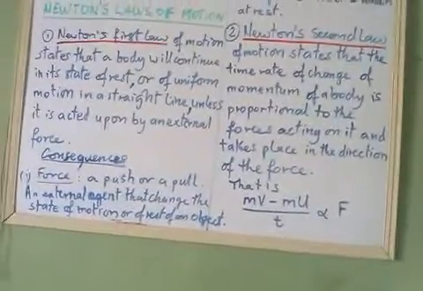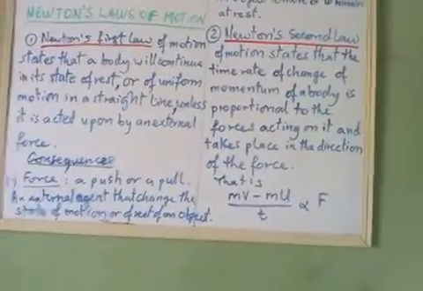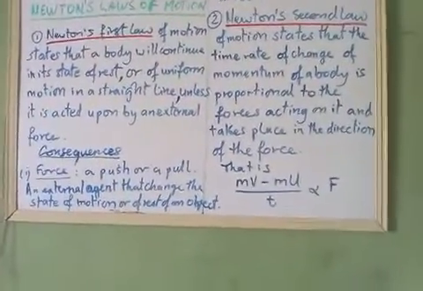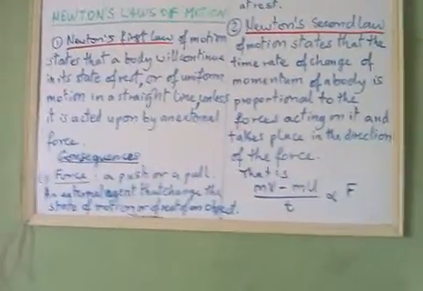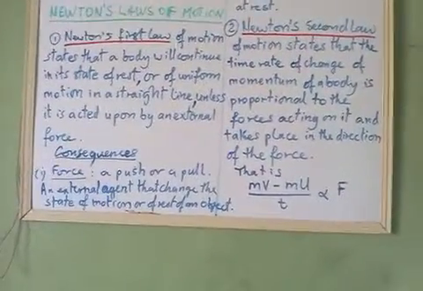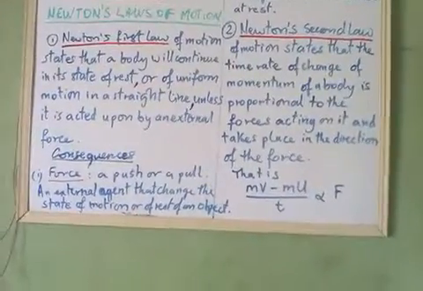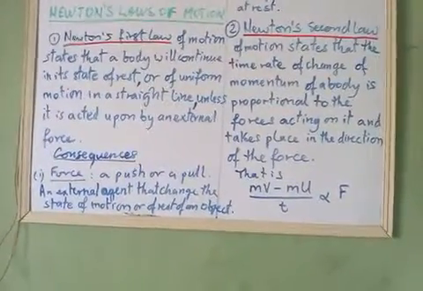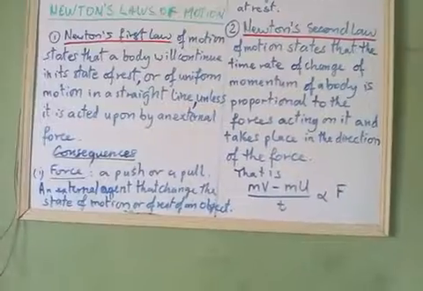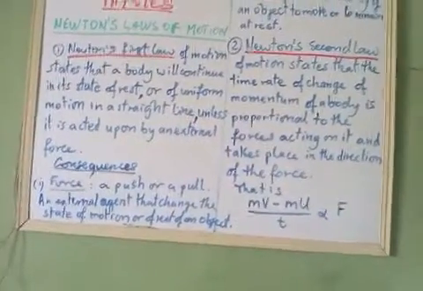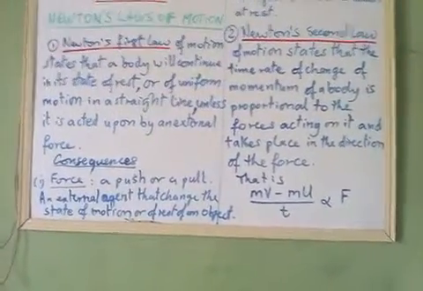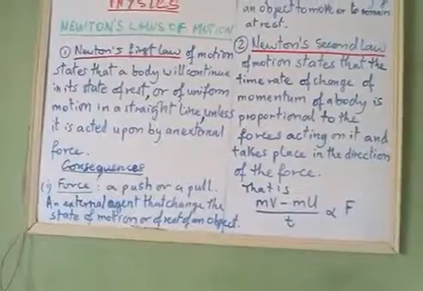That something will remain at rest forever if no force is acted upon it. In the same vein, when something is moving in a straight line, it will continue moving in that straight line forever without changing the direction, without changing its velocity, without changing its acceleration.